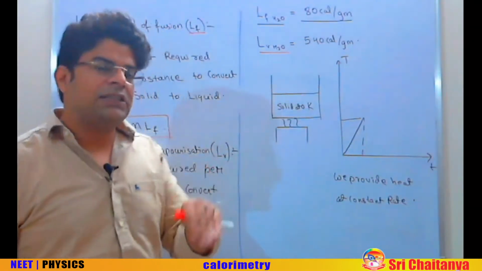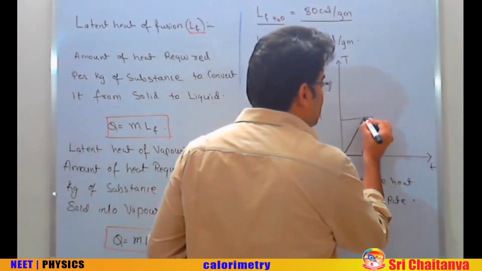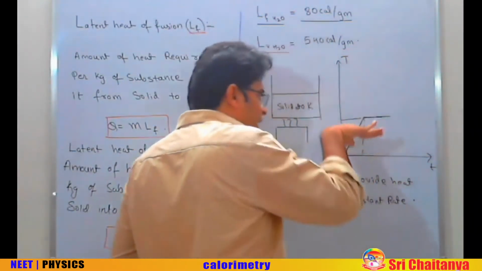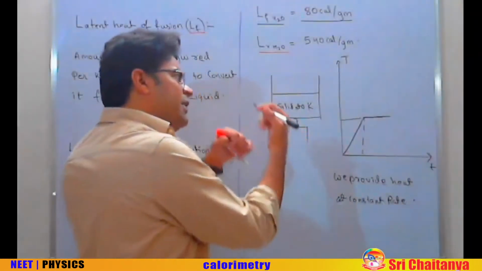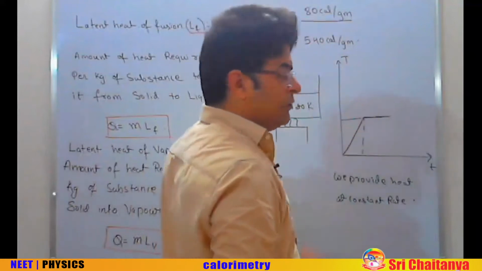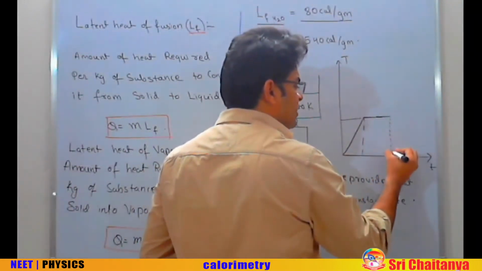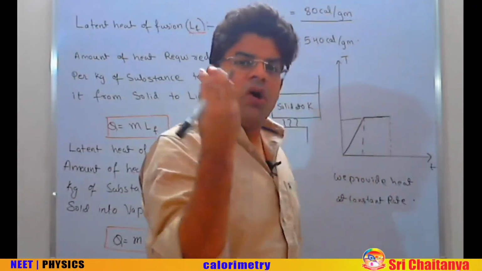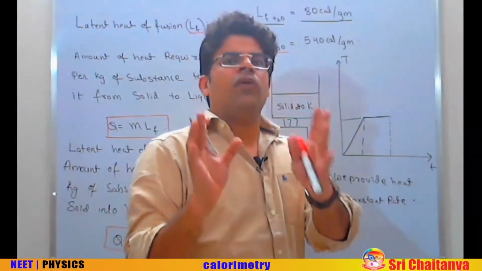First, the ice starts converting into water. Until the ice has converted into water, look at the graph, the temperature is not increasing at all. The time is increasing, the heat is being given in, but the temperature does not rise. The temperature does not rise as long as even the slightest bit of ice is left. Once all the ice has converted into water, you have got water at 0 degrees centigrade.